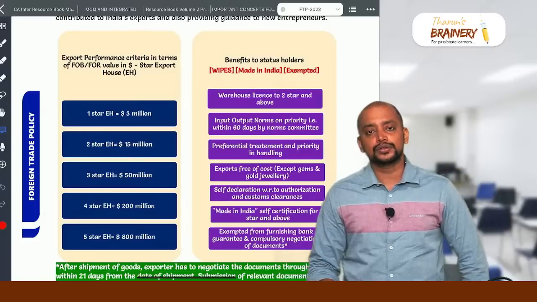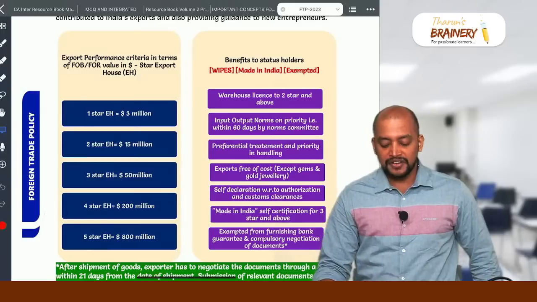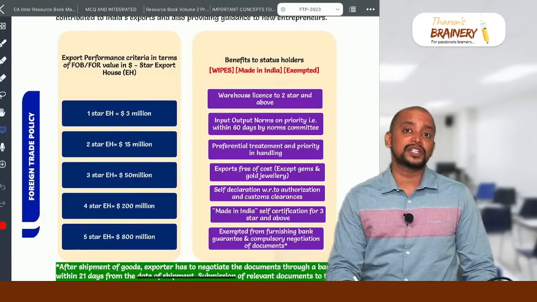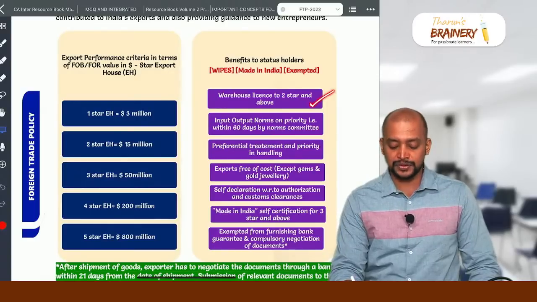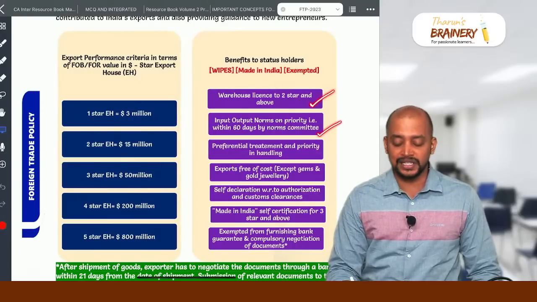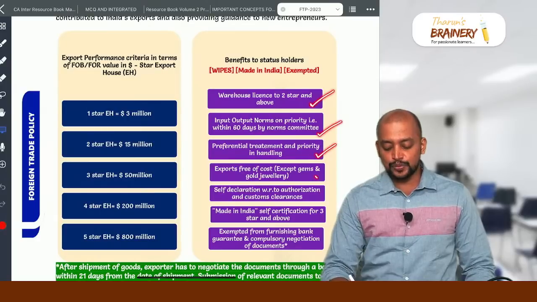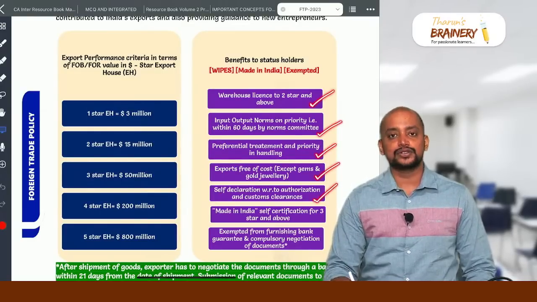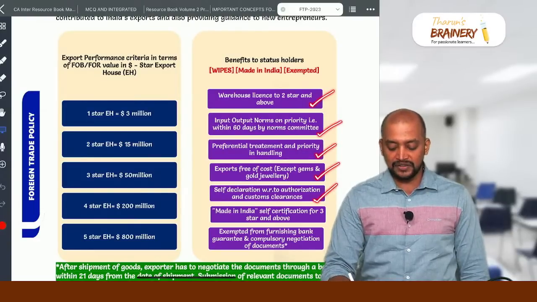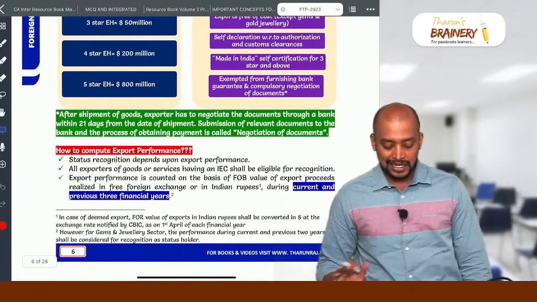And what are the benefits to the star holders? Status holders: WIPES, made in India exempted. What is that WIPES? W is warehouse license, but for which ones? 2 star and above will get the warehouse license, means they can establish their own warehouse. Then I, input output norms on priority, that is within 60 days. Then P, preferential treatment and priority in handling. Then E, export free of cost, except gems and jewelry. Then S, self-declaration as to made in India: self-declaration with respect to authorization and made in India for 3 star and above, and they are exempted from furnishing bank guarantee. So that is about this.